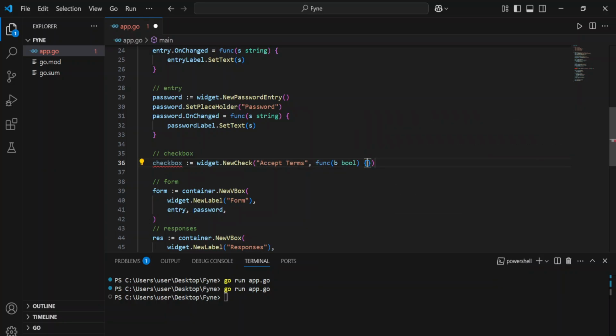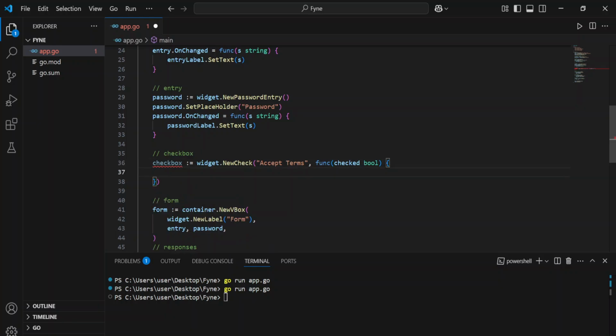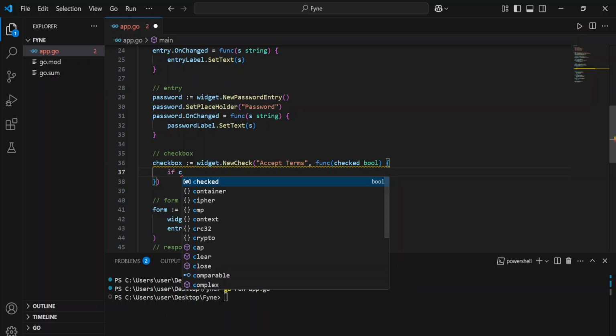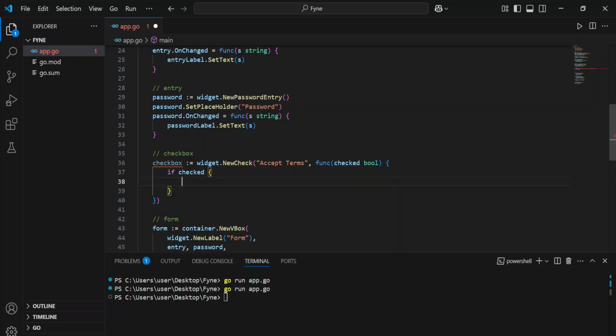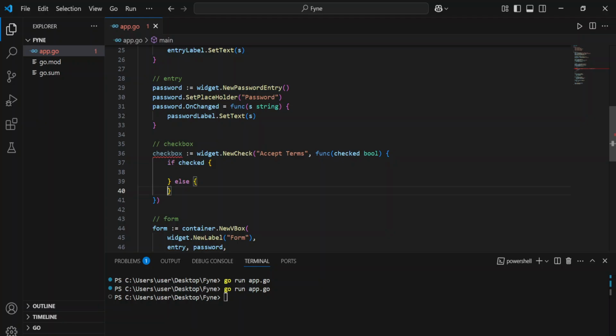Then we're going to have a func of b. Of course, it's going to be a boolean. This one we can just change to checked, and then we can come here and say if checked is true, we are going to change our label.